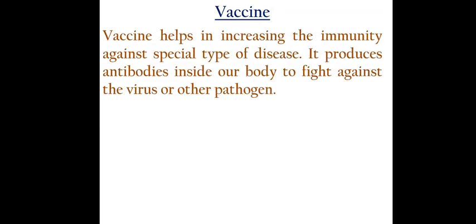If we talk about the vaccine particularly, what it does in our body is increase immunity.